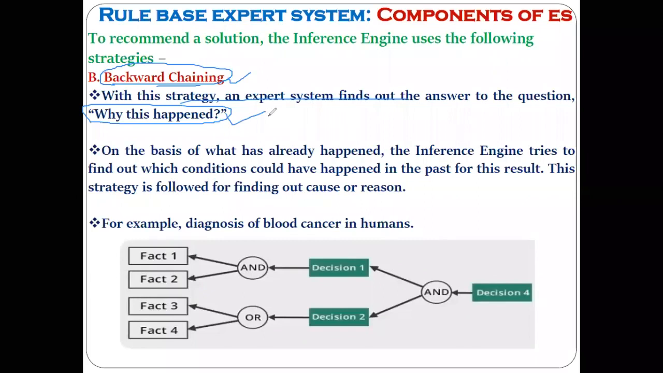That is nothing but the backward chaining. On the basis of what has already happened, the inference engine tries to find out which conditions could have happened in the past for this result. In the forward chaining, with the help of some facts, we are trying to reach the result. In the backward chaining, reverse to that, from the result we are trying to reach the fact or the condition. Correct? Let me give you the example.